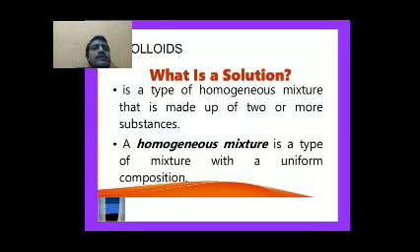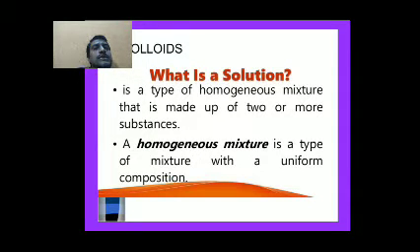What is a solution? A homogeneous mixture of two or more compounds at molecule or ion level, whose composition may vary within certain limits, is called a solution. A solution is a type of homogeneous mixture that is made of two or more substances.